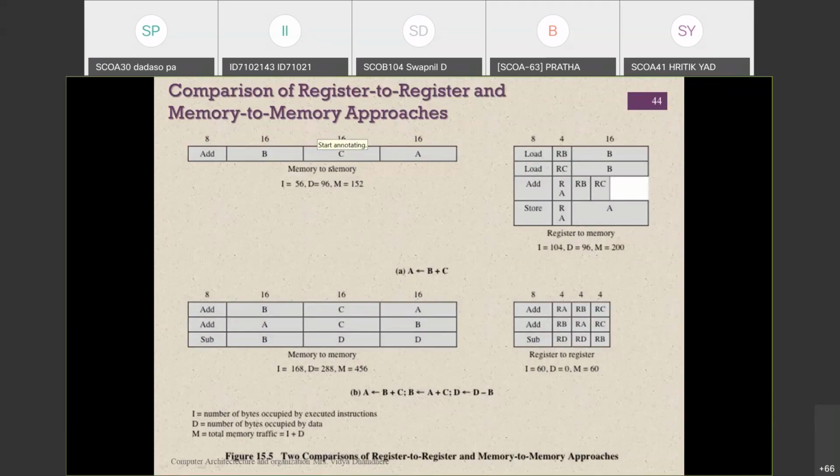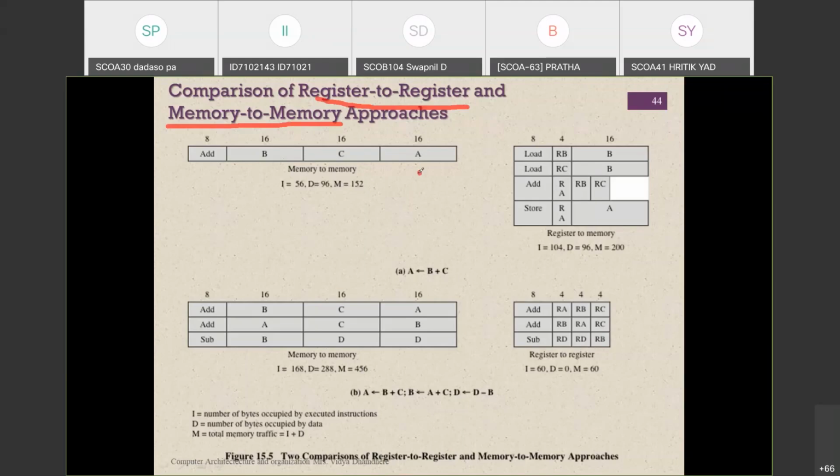So what are the different approaches used for register to register and memory to memory, which is shown here. First thing is memory to memory. In that memory to memory, it is given as ADD B, C, A. This is given.